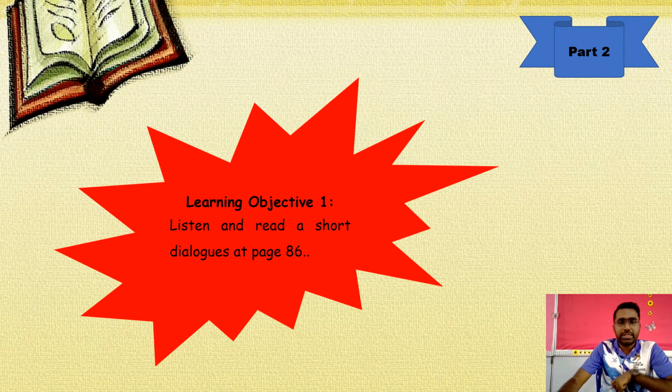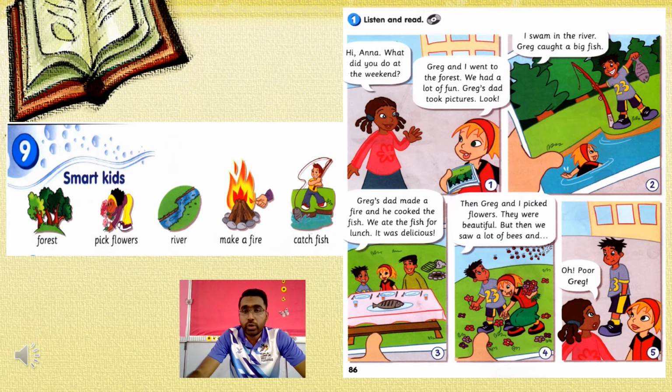Alright, so we are going to listen and read short dialogues at page 86. This is now part 2. Now we are going to listen and read. Basically you're going to listen. Activity 1. Listen and read.